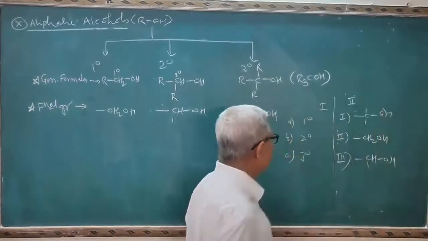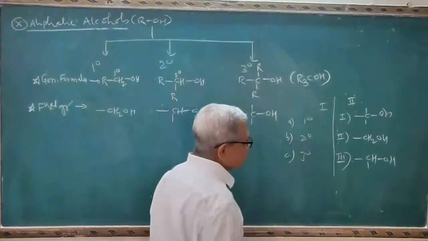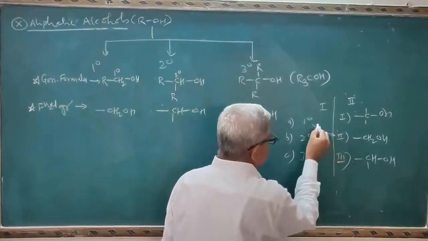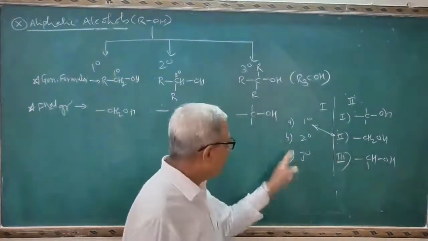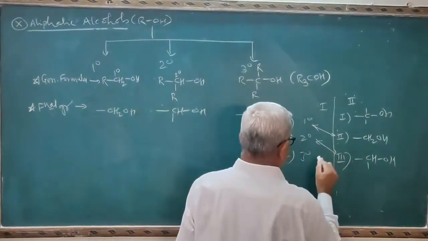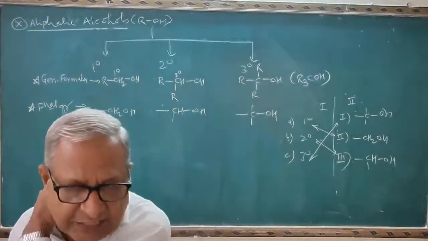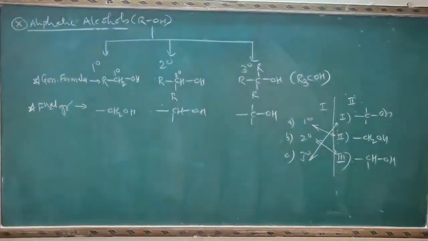These are your functional groups. These are your primary, secondary, tertiary alcohols. For A, which is the correct answer? Second is the correct answer. For B, secondary alcohol, the correct answer is third. And for C, the correct answer is first. Such a type of question may be set for the objective pattern here.